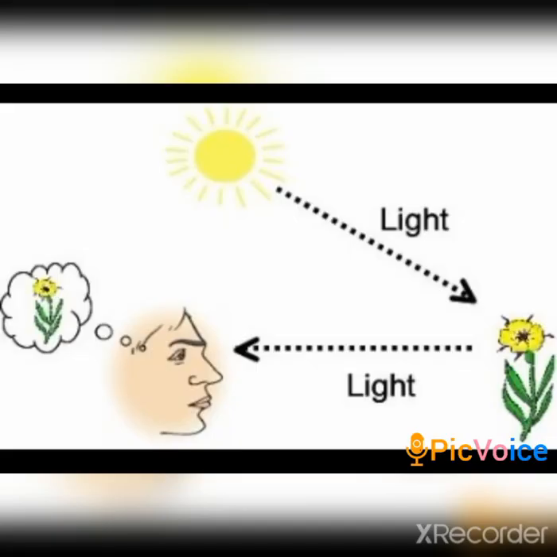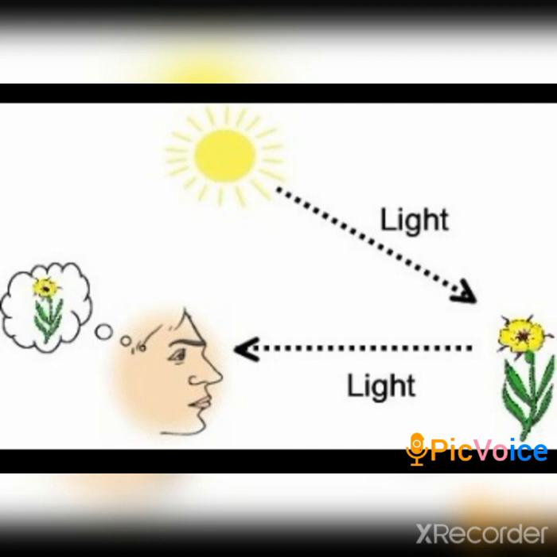Do you know how we are able to look at things? It is because of light, right? So, how does this process occur? Look into this diagram. You can observe that the rays of the sun are falling on the plant, and the plant again is reflecting the light. So, the reflection from the plant reaches the eyes. In this way, we are able to see the plant. So, every object on earth reflects light.